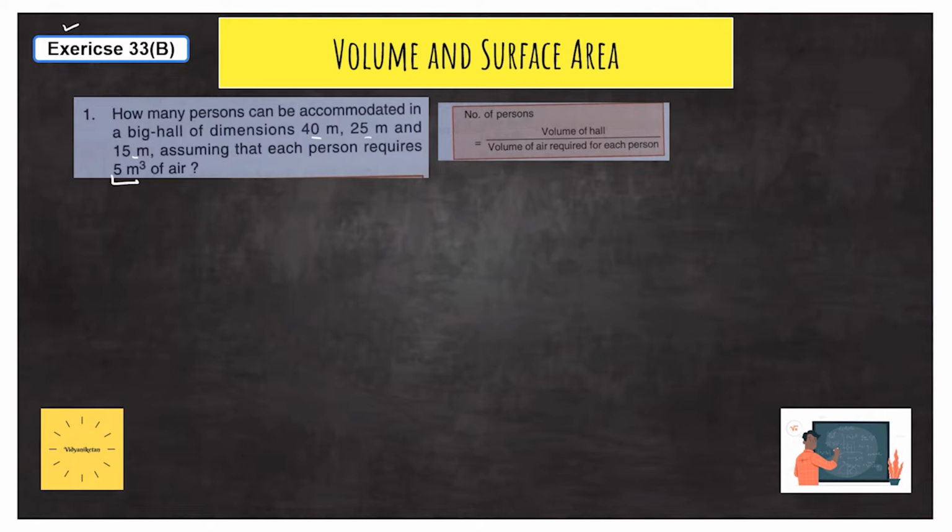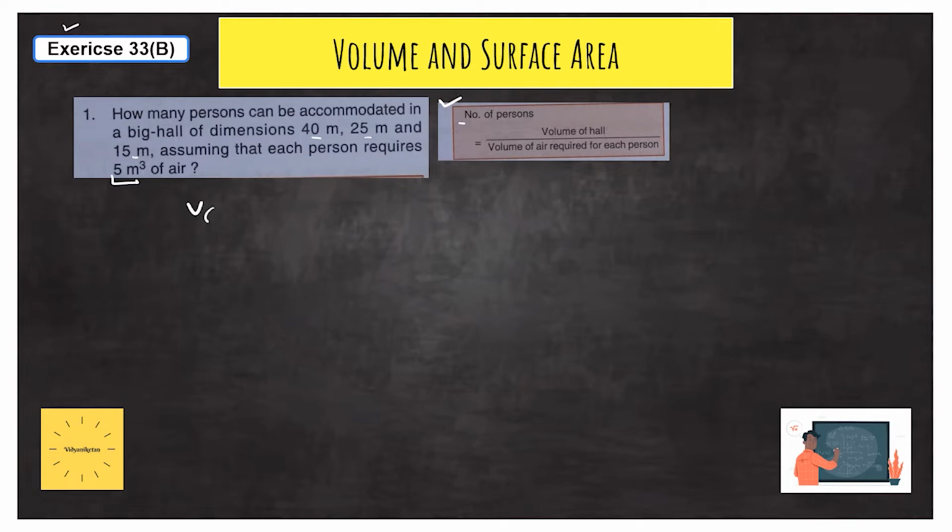So first of all, we need to calculate the volume of the complete room because the air will be fitted in the room in terms of volume, and after that we need to divide it with respect to one person. Here one hint is given in the exercise, but in the exam we will not get any hint, so just try to understand the concept. So number of persons will be volume of the hall divided by volume of air required for each person.